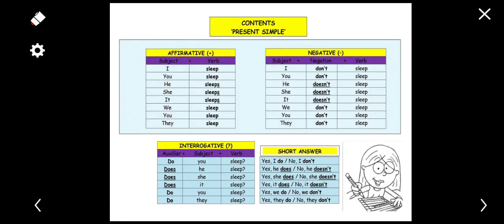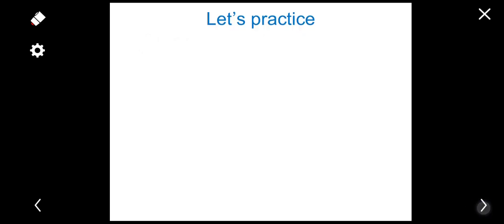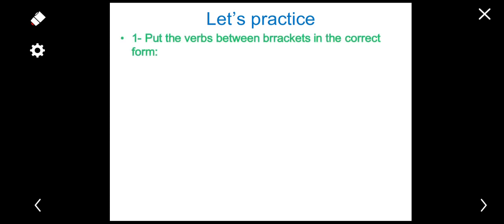Okay, so here we come to the conclusion. In this table you can find almost all what we have said. Have a look at this table and then let's move to practice.